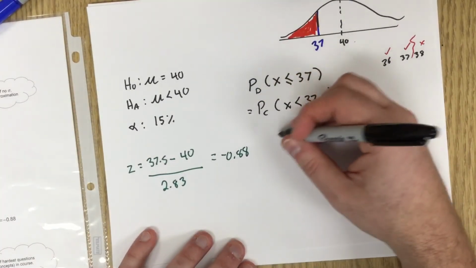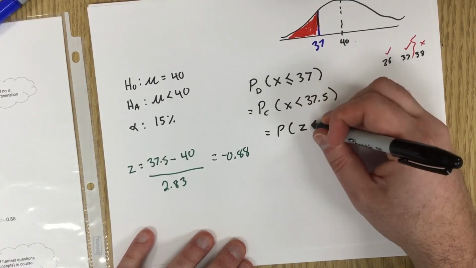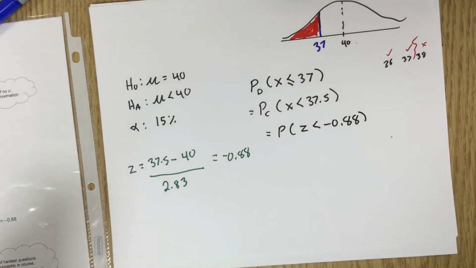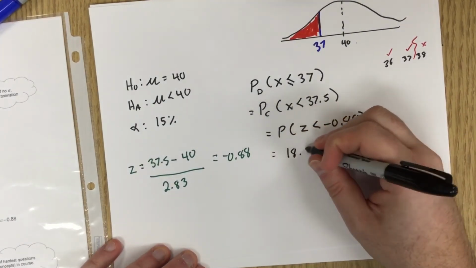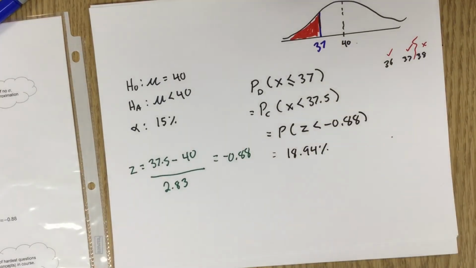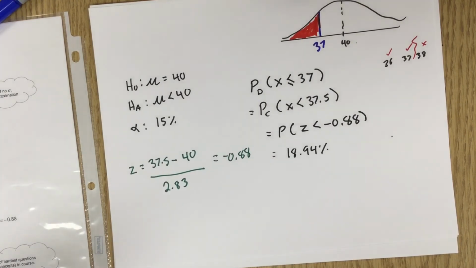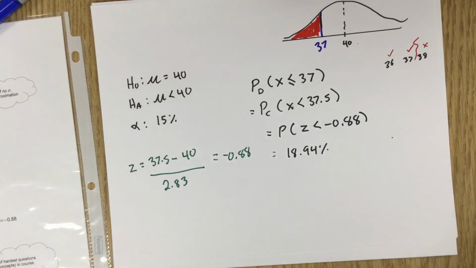So that's like the probability that the z-score is less than negative 0.88. We're going to look it up on our chart, and that will be 0.1894, which is 18.94%. So the probability of being there is 18.94%, which is unusual, but is it more than 15% unusual? It is not.